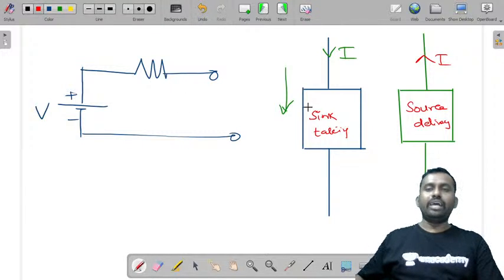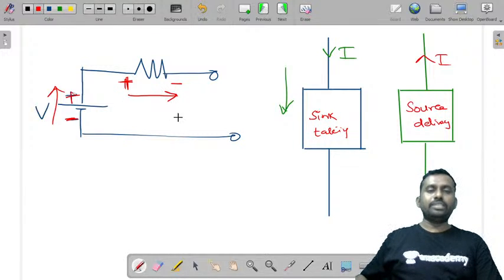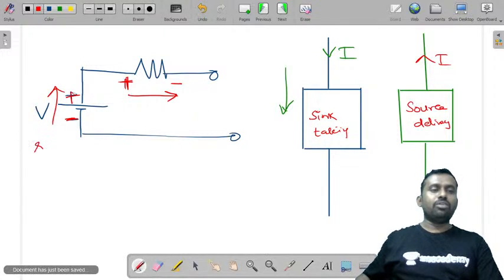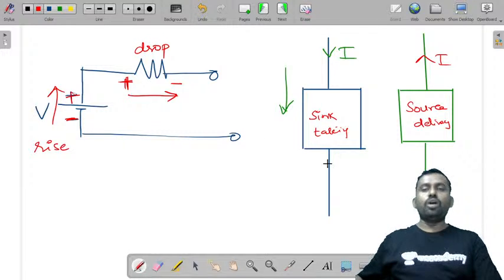Now, whenever you have a drop of voltage or a rise of voltage, when you are taking rise as minus to plus, you can take the fall or drop of voltage as the current flowing from plus to minus. So this is called rise of voltage and this is called drop of voltage.